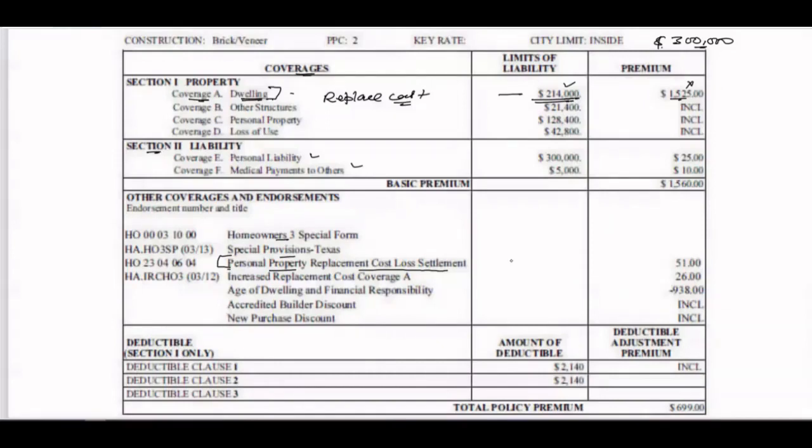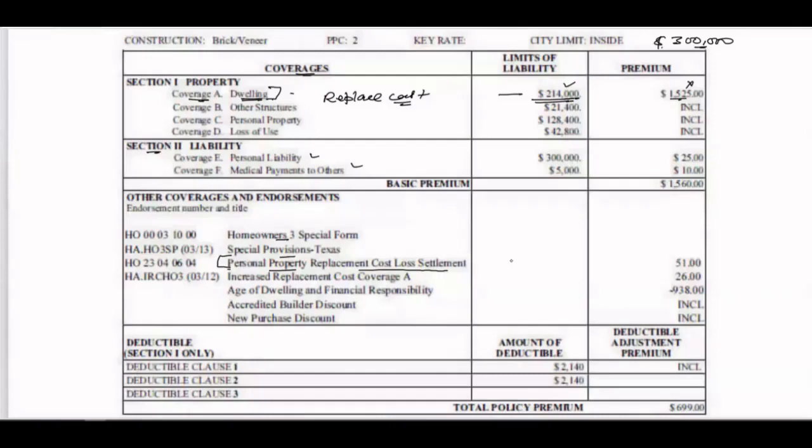If the property is there, they will ask the insurance company how much it will require to build this property, build the property, and claim from the insurance company. So we are good. Then we need not ask to increase the amount to 300,000, because they have given the guaranteed replacement cost.